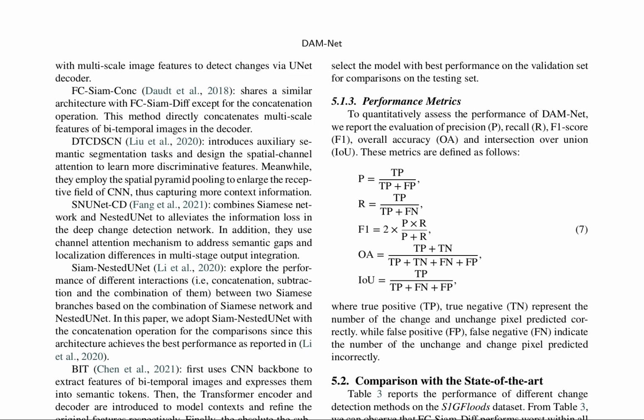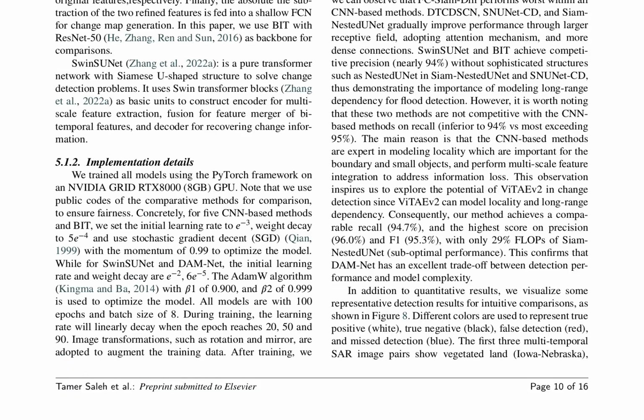The training process employs stochastic gradient descent with momentum for CNN-based methods and AdamW for SWIN SU-Net and DAMnet. Data augmentation through image transformations is also adopted. Performance metrics include precision, recall, F1 score, overall accuracy, and intersection over union, defined using true positive, true negative, false positive, and false negative values.